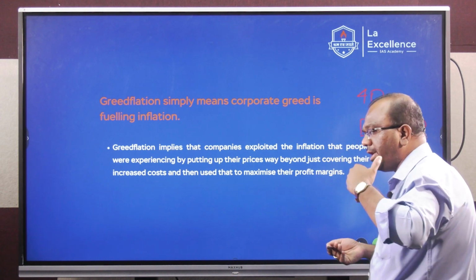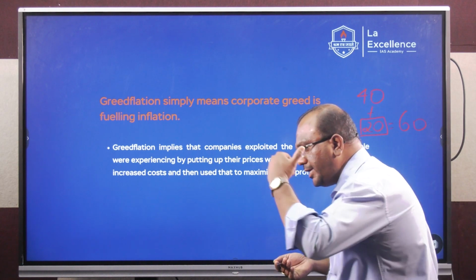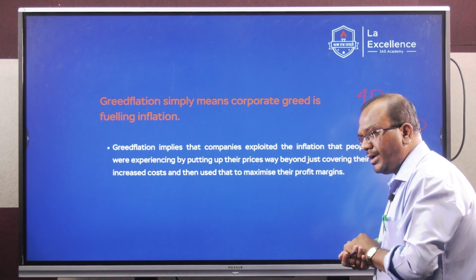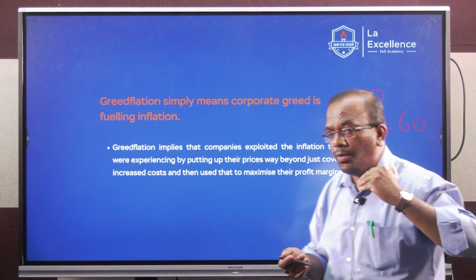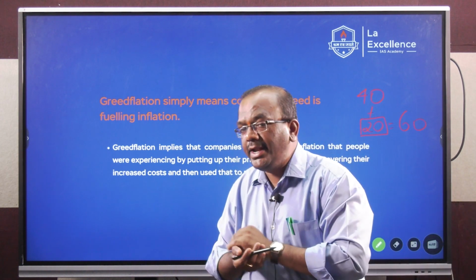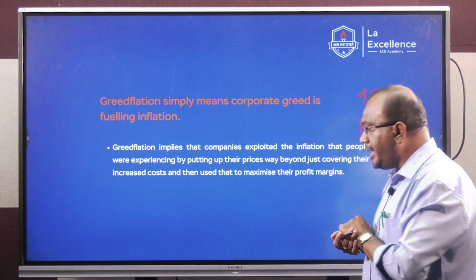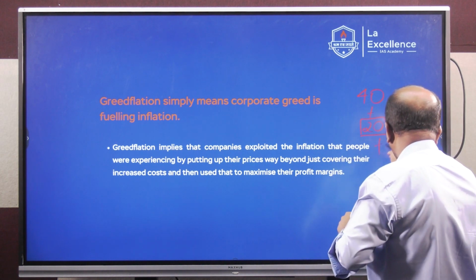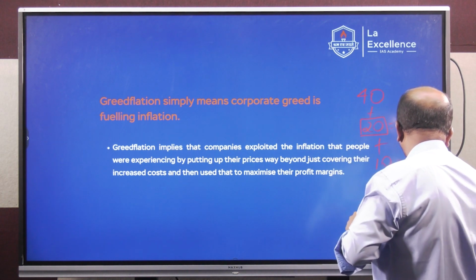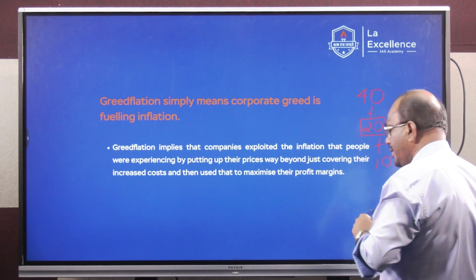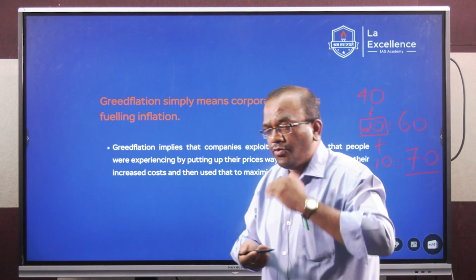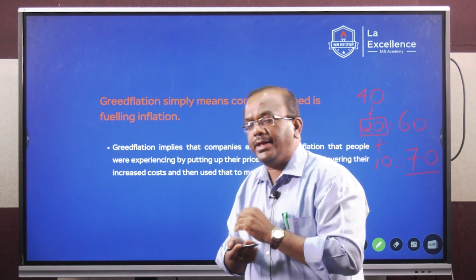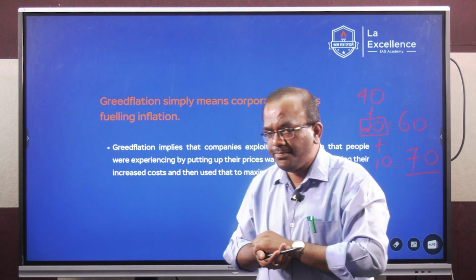So he has to cover the increase in the cost of inputs, so he has increased the price of goods and services. That's one. But let's say he takes a step more, in the greed to make more profits, and increases the profit margin by another rupees 10. Then the price of the final goods and services will be rupees 70. So this is where your corporate greed is fueling inflationary pressures.